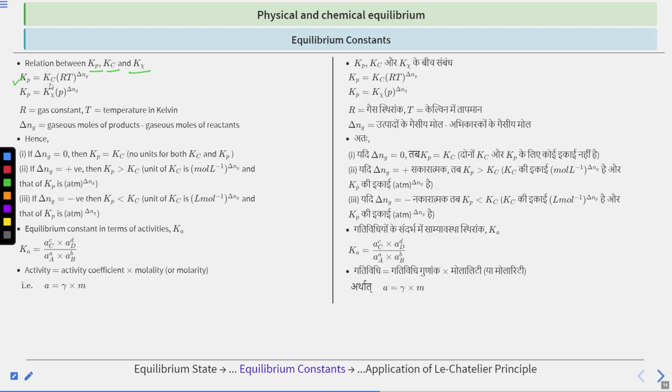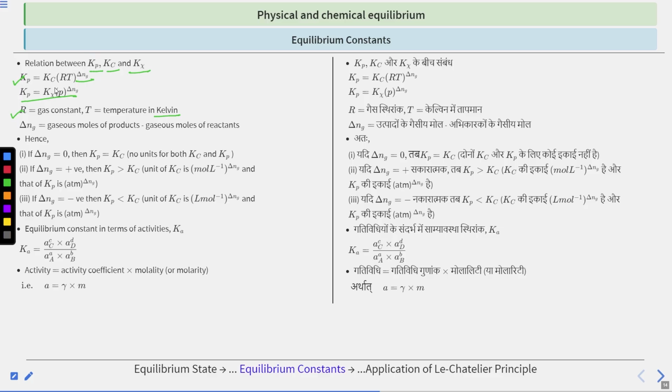Okay, so the relationship between Kp, Kc and K in terms of mole fraction. Kp is equal to Kc (RT) to the power delta Ng. Kp is also equal to K mole fraction times P to the power delta Ng, where R is the gas constant, T is temperature in Kelvin, and delta Ng is gaseous moles of products minus gaseous moles of reactants. Hence we can say that if delta Ng is 0, then Kp will become equal to Kc, because something to the power 0 is 1, right?